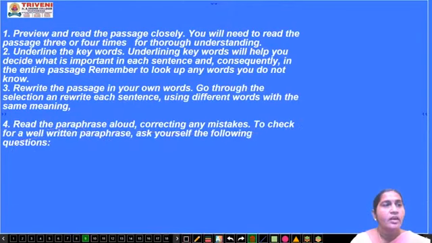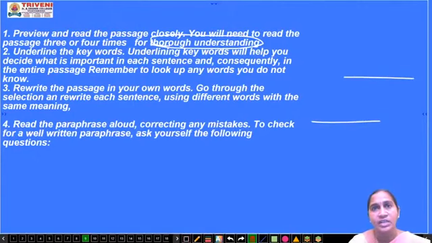Preview and read the passage closely. The same skimming and scanning you have to do. You will need to read the passage 3 or 4 times for thorough understanding. When you understand the passage properly, then only you can prepare a perfect paraphrase, or else it won't be a good one. Underline the keywords which are unfamiliar or which you find important.